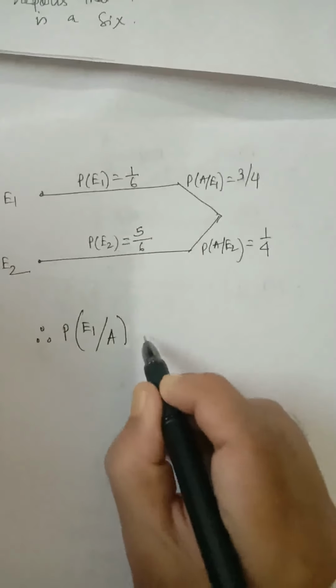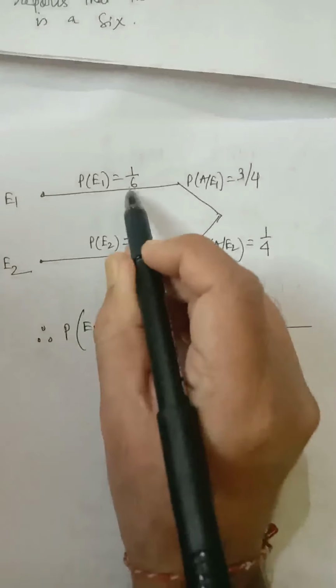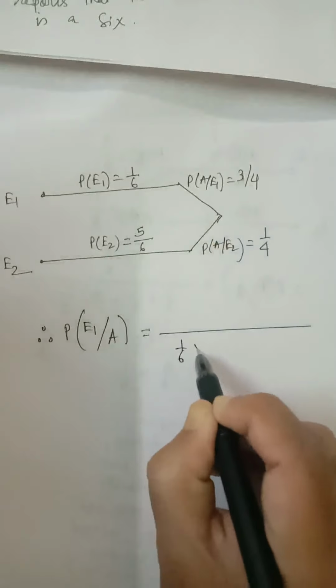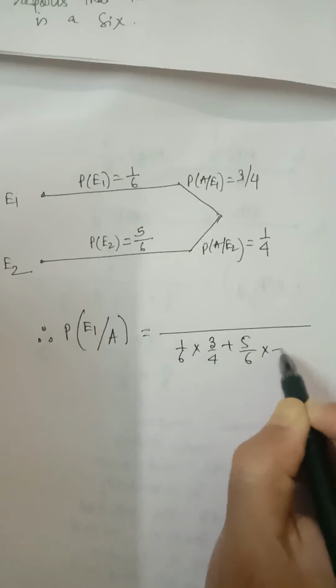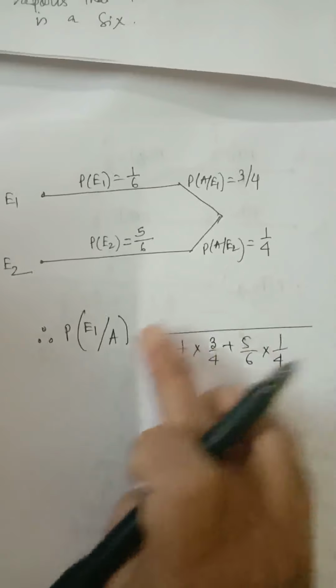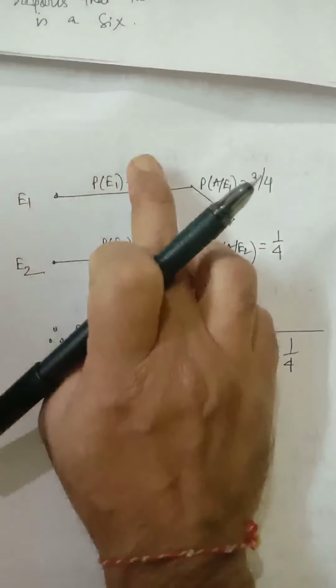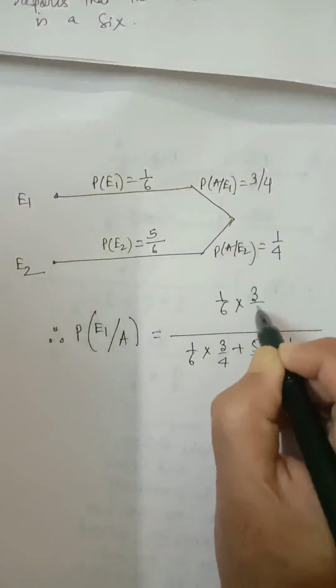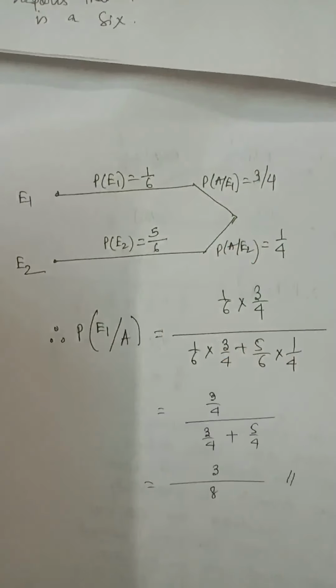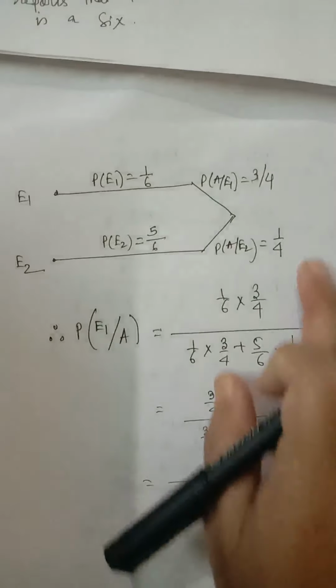Now, how to proceed? You know how to find the denominator. It is 1 by 6 into 3 by 4 plus 5 by 6 into 1 by 4. And the numerator will be, for E1, 1 by 6 into 3 by 4. Now, we have to simplify. And so, 3 by 8 is the answer.